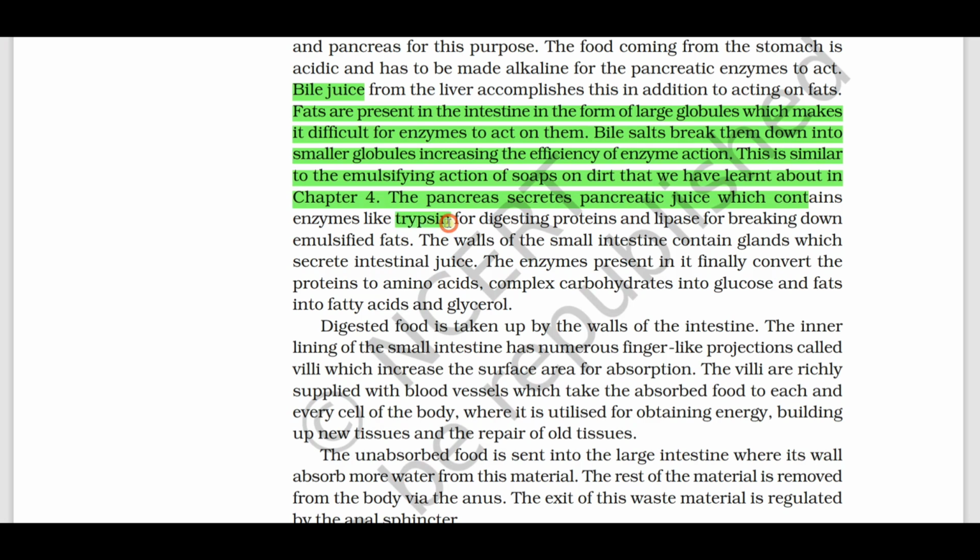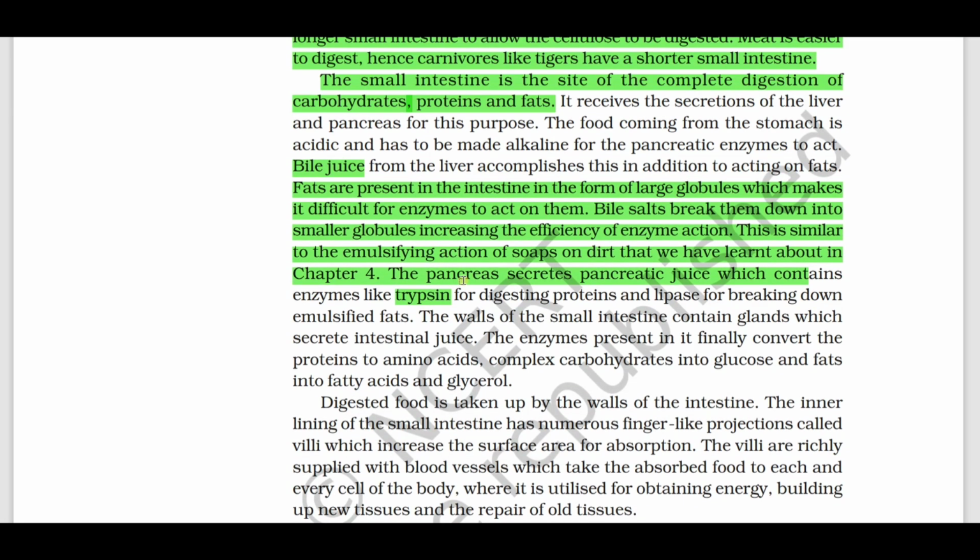Function of trypsin: trypsin for digesting proteins, lipase for breaking down the emulsified fat. The emulsification of fat is very important. The walls of the small intestine contain glands which secrete intestinal juice. The enzymes present in it convert proteins to amino acids, complex carbohydrates to glucose, and fats to fatty acids and glycerol.